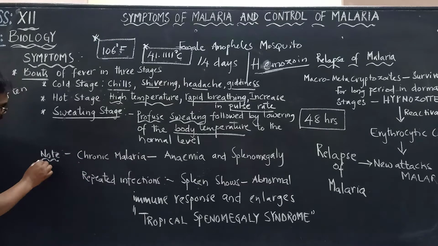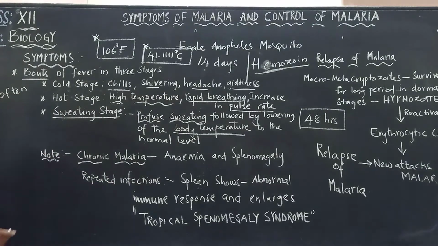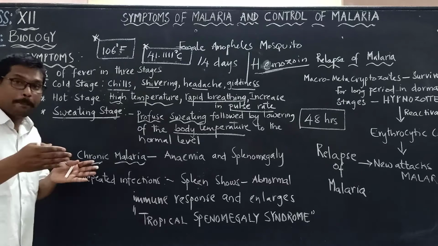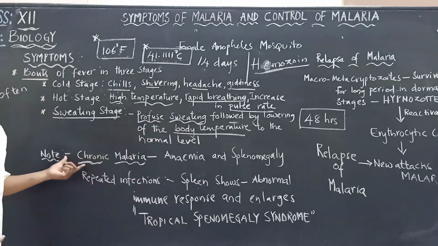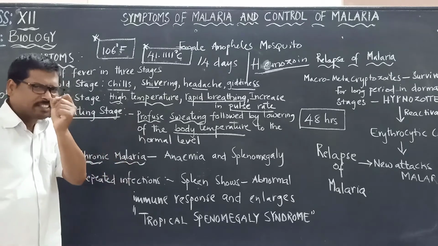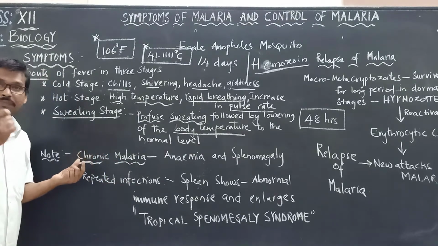You have to make note of this point called chronic malaria. So, what is chronic? The word chronic means what? Persisting for a long time. Persisting for a long time, then we call it chronic malaria.